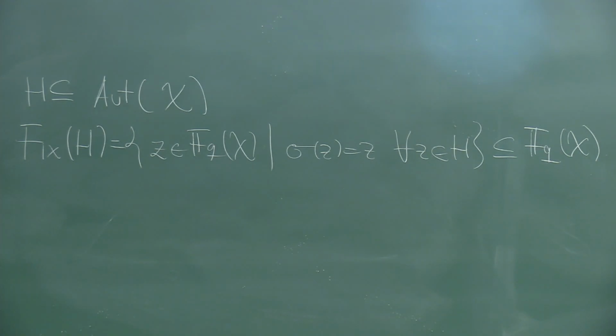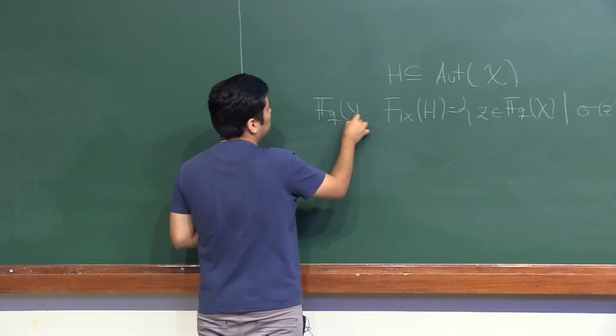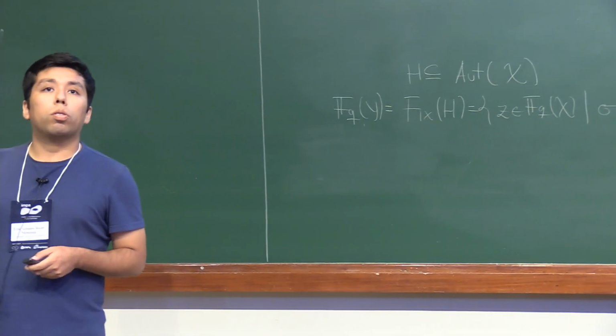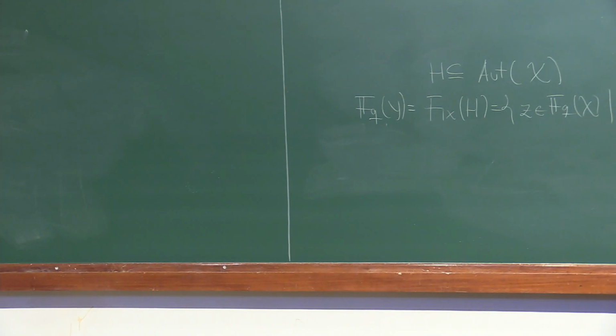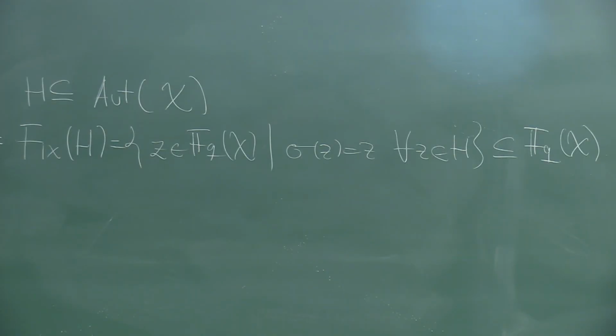So this fixed field of H is the function field of a curve called the quotient curve of X corresponding to the subgroup H. That is, there exists a curve Y such that the fixed field of H is equal to the function field of Y. This curve Y is called the quotient curve of X corresponding to the subgroup H.